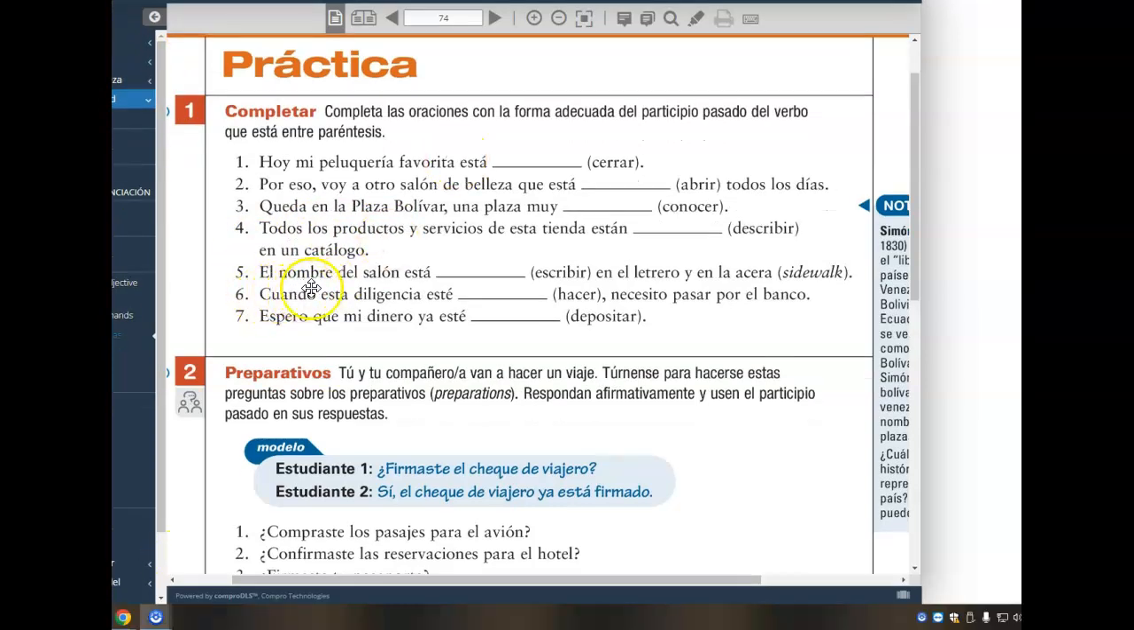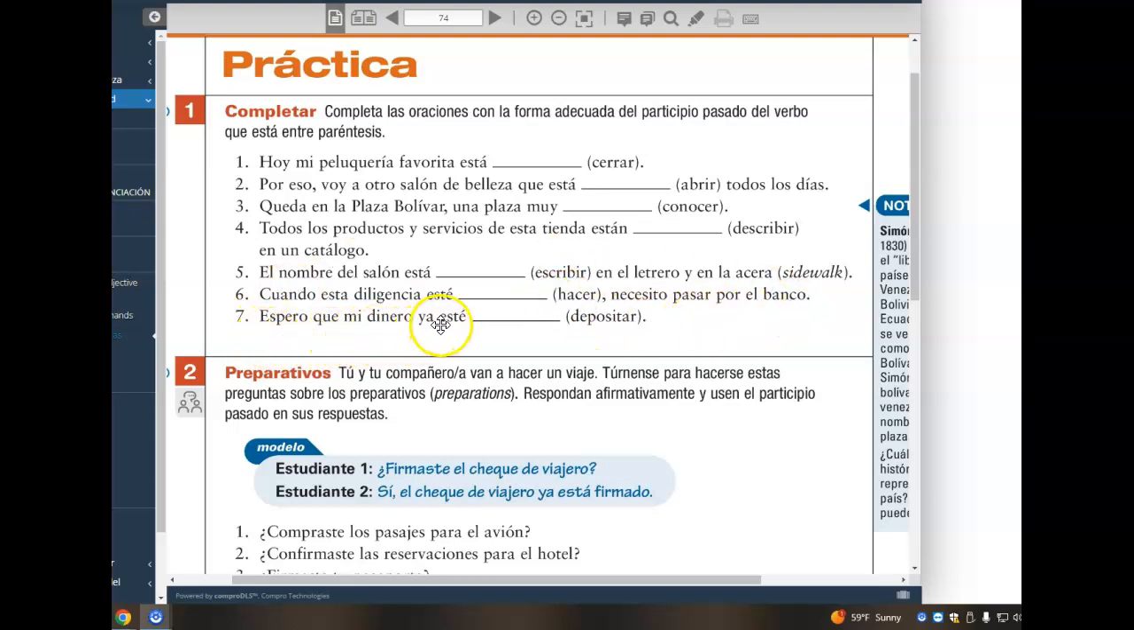Número 5. El nombre del salón está escrito en el letrero y en la acera. Cuando esta diligencia esté, notice the subjunctive use here, with a conjunction, with an expression of emotion. Cuando esta diligencia esté hecha, necesito pasar por el banco.